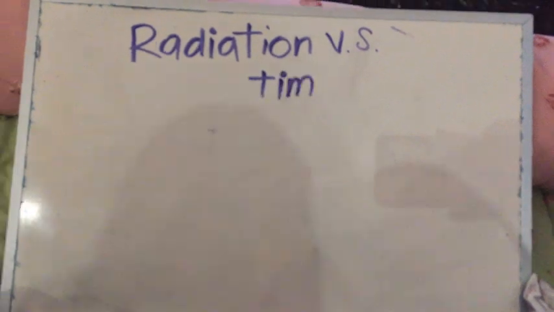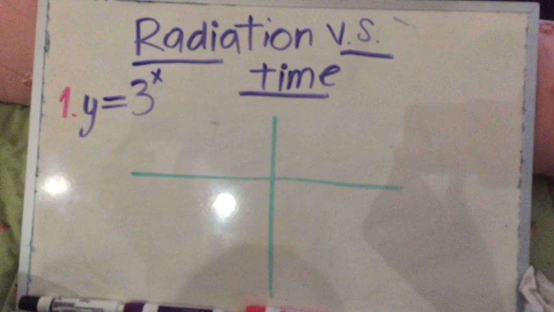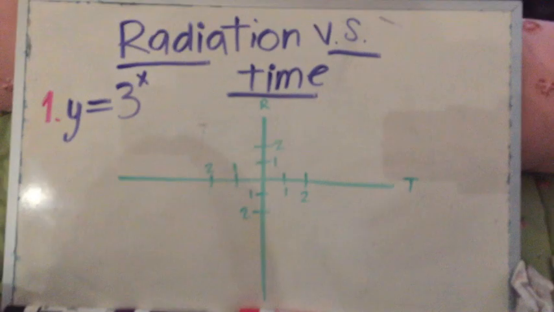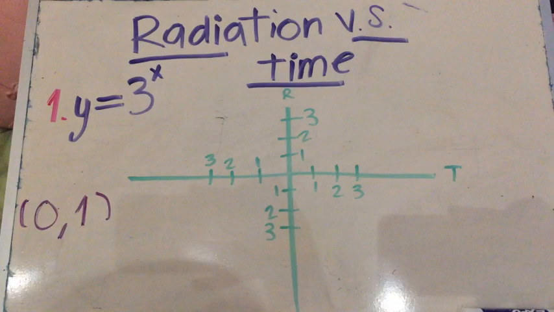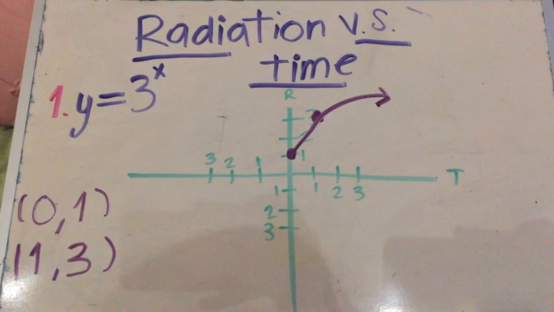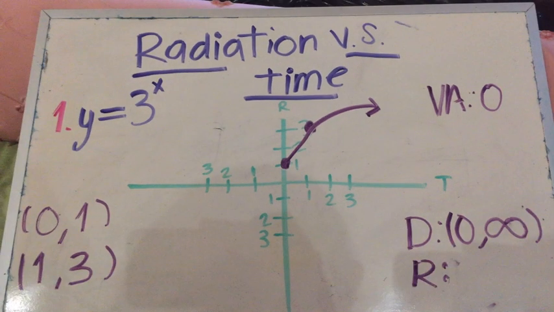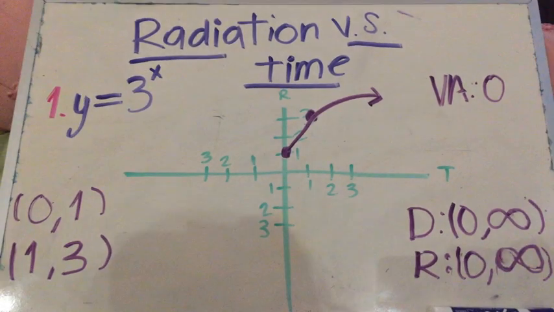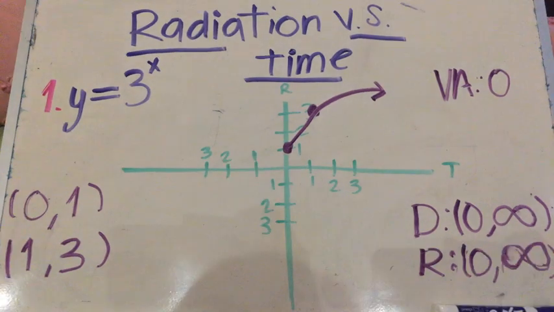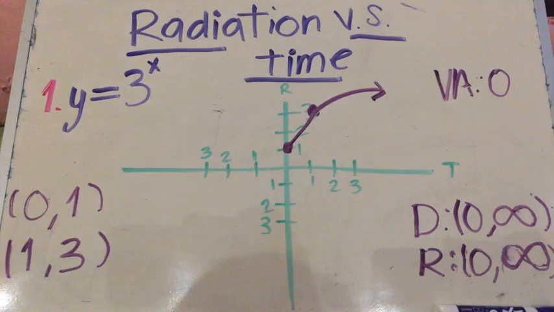We will explain how the radiation expanded in Chernobyl with the equation y equals 3 to the power of x. The y-axis represents the radiation in Chernobyl, and the x-axis the time it took for it to spread. The number 3 will be our base. This means the graph will be increasing. Our key points will be (0,1) and (1, base). We substitute our base and graph our coordinates. Because this equation can't be negative, our vertical asymptote will be equal to 0, and our domain will be from 0 to infinity. Our range will be from 0 to infinity too.